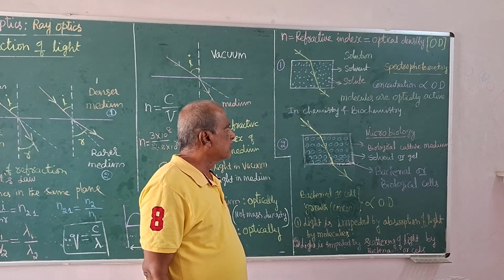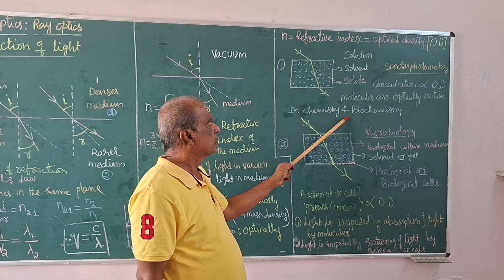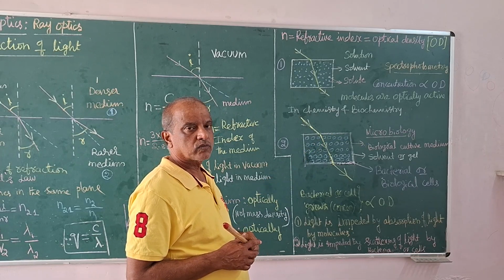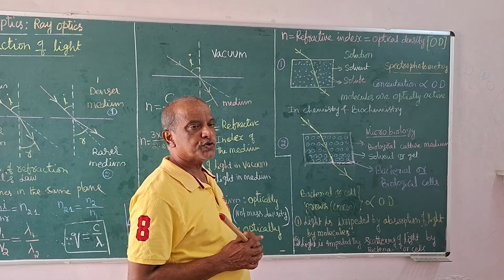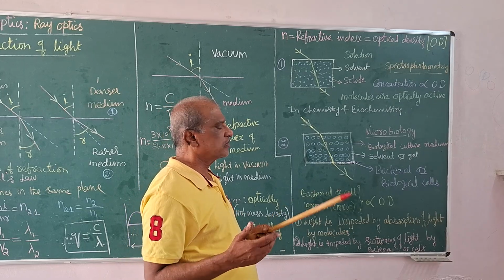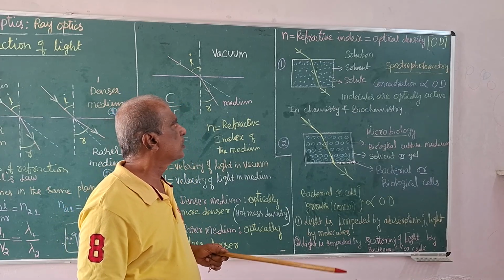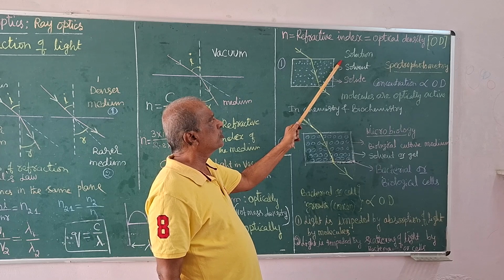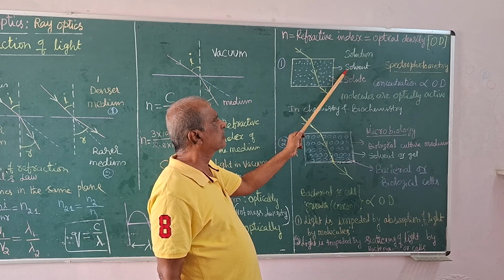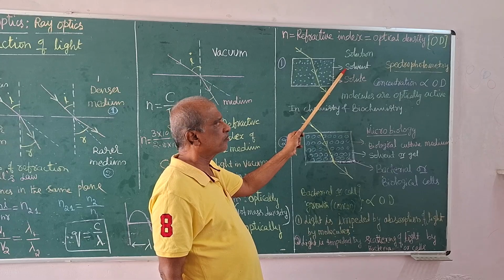Here, in chemistry and biochemistry, the medium is a solution. What is a solution? Maybe a liquid solution or solid solution or gaseous solution, doesn't matter. The solution is a homogeneous combination of solvent and solute. Solvent may be water.